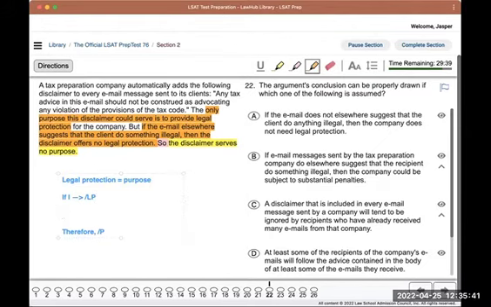So what I want to know is what if the email doesn't suggest that they do something illegal, right? Would that disclaimer actually serve a purpose then potentially, right? So in order to cover this gap that they've left for us, right?